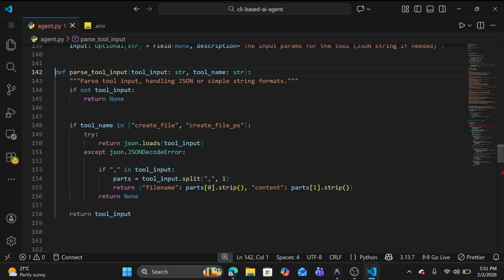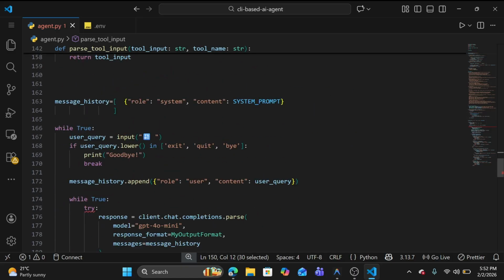In this case, first I am trying to parse it as JSON. If that fails, I try to make it comma separated. If the input is valid JSON, we return it directly. Otherwise we fall back to making it comma separated. If that works, we return it, otherwise we return None.